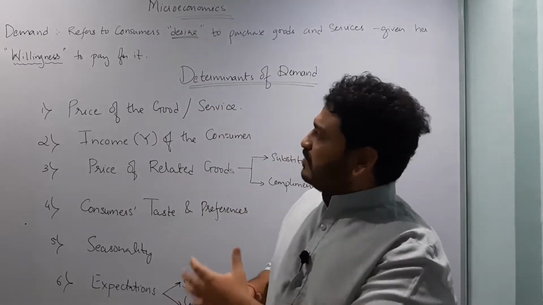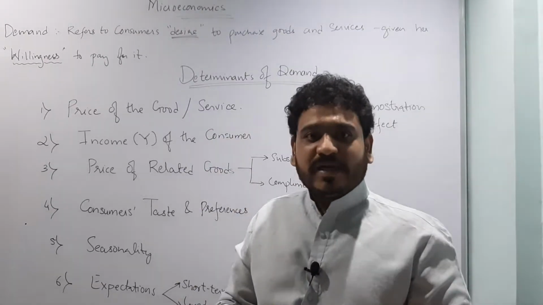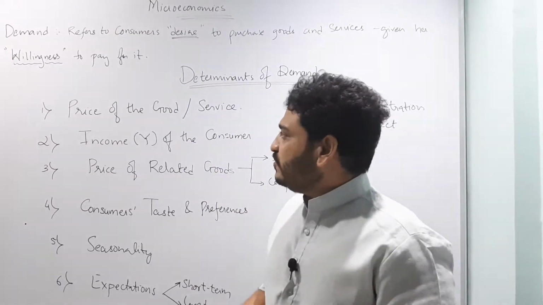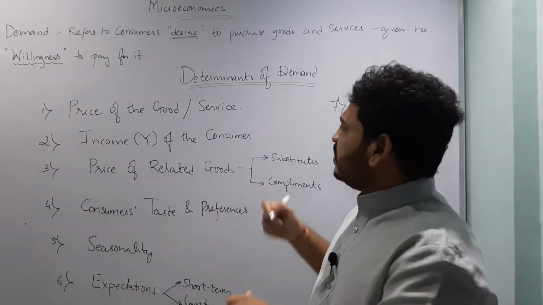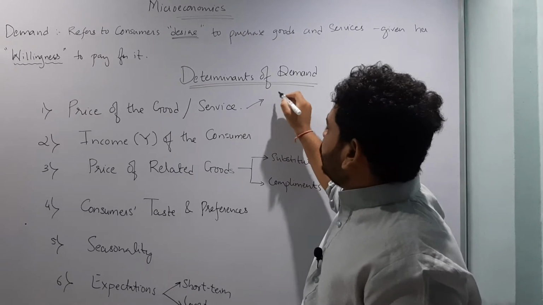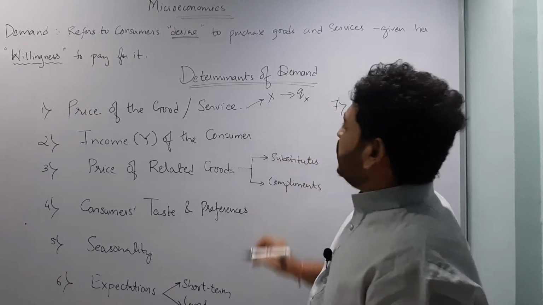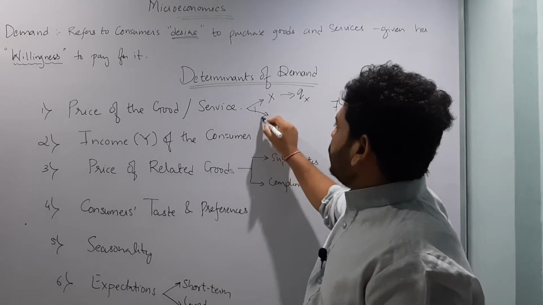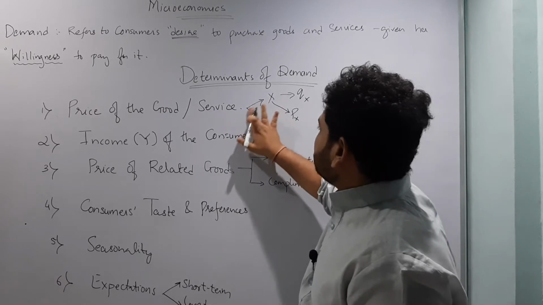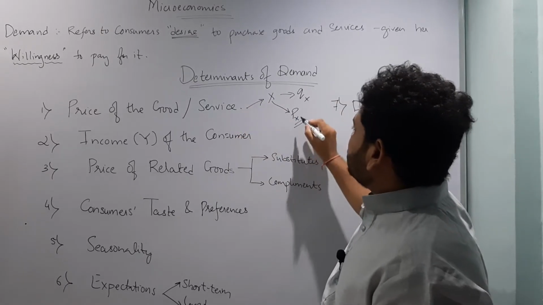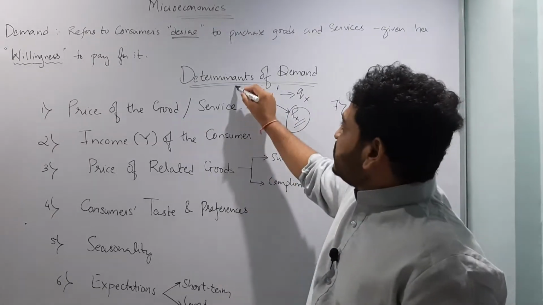Now, given that we know what demand is and what the different types of demand are, let us look at the major determinants of demand. What determines demand? The first and important concept is the price of the good as well as service itself. Let us assume that I want to purchase a commodity X. Its quantity will be denoted by QX, and its price will be denoted by PX. So this price of commodity X, which I intend to purchase, determines my demand for it.